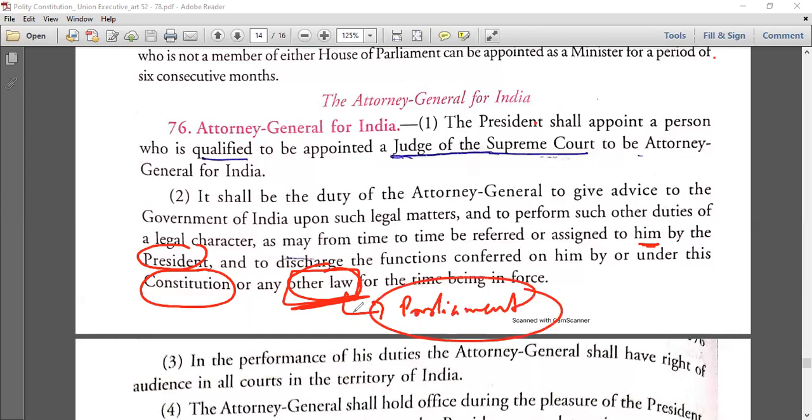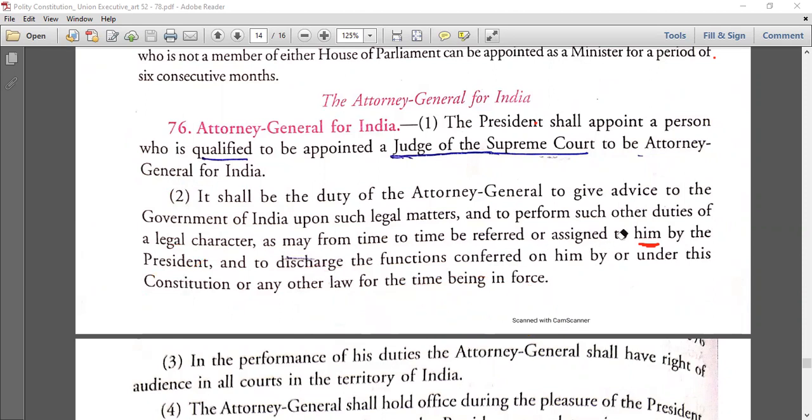They'll simply create sentences from here. They'll simply, clause 2 clear cut mention. So any law can confer some functions to the AG. Yes, it can be done. There are provisions. So president can give. Constitution obviously it is mentioned. Even any other law or any other law. ठीक है.